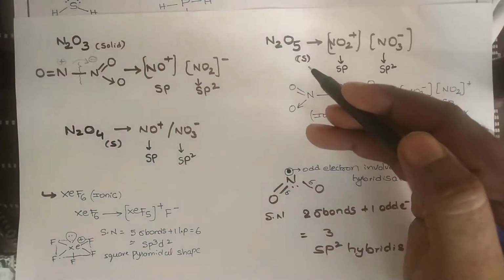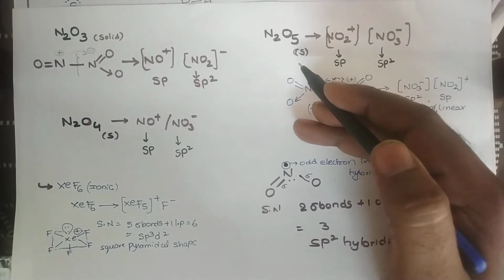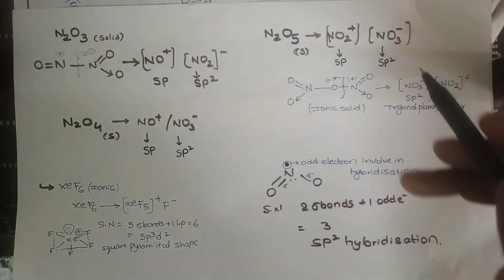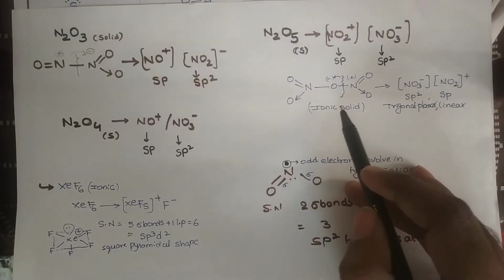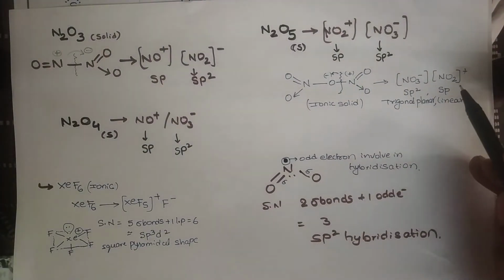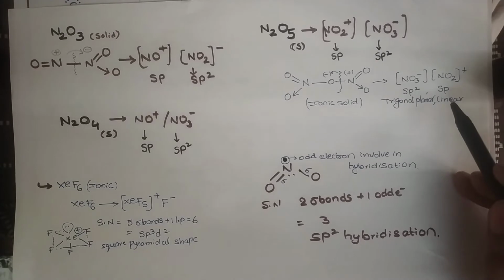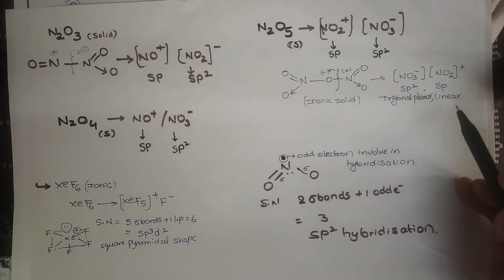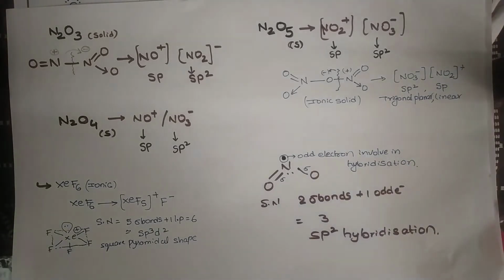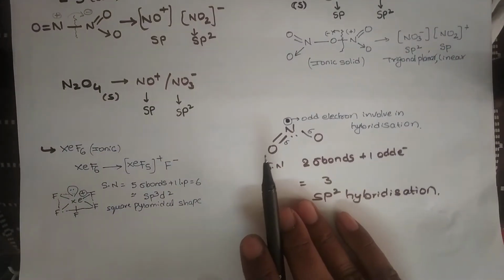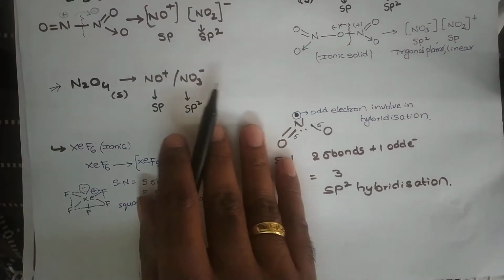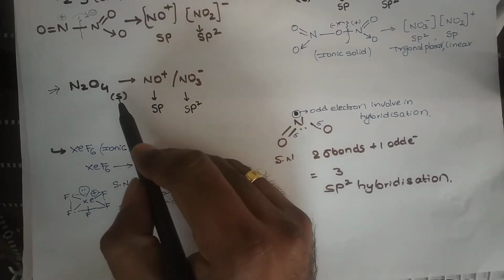Come to nitrogen pentoxide, that is N2O5, which is very, very important. Immediately it dissociates to give NO2 plus and NO3 minus. In the ionic solid only it dissociates like NO2 plus and NO3 minus. Keep it in mind. As usual, in NO2 plus it has sp hybridization and the shape is linear. In NO3 minus it is sp2 hybridization and the shape is trigonal planar. Whereas N2O4, in the ionic solid, it dissociates.